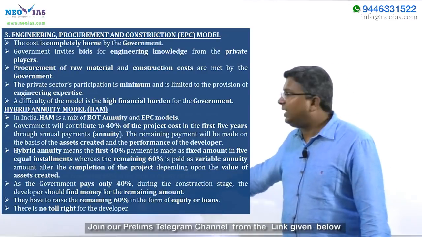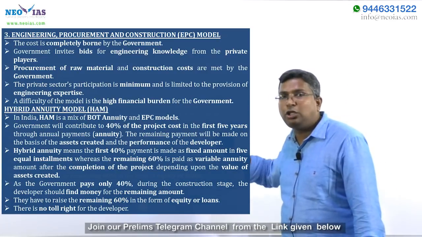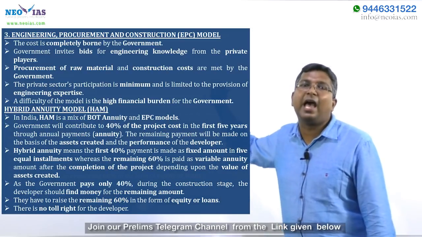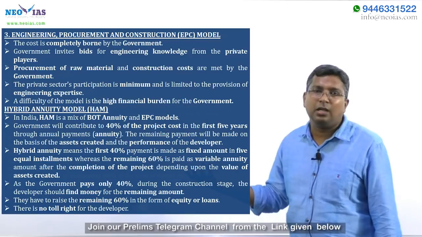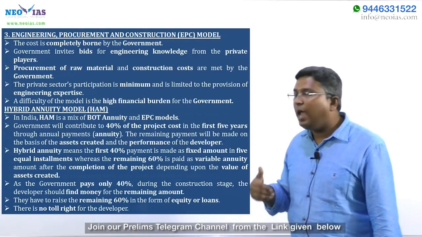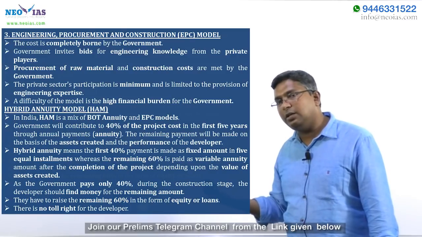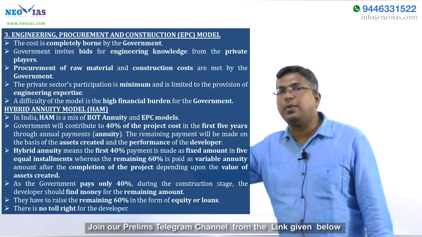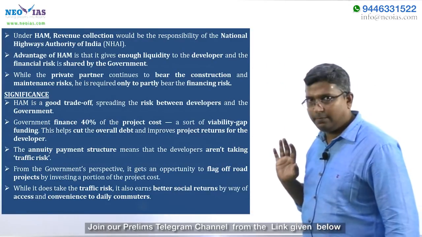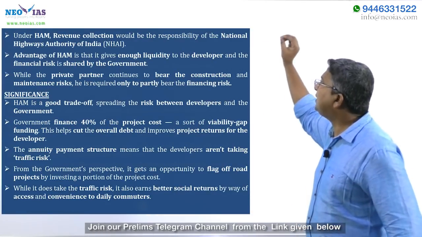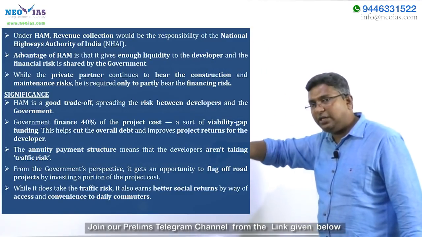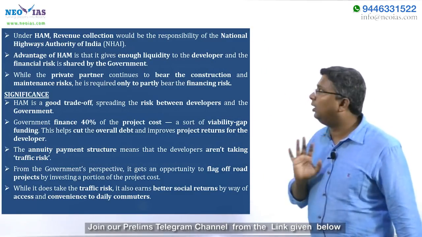Important point is that in the HAM model, there is no toll right to the developer. We can easily note down because it's an annuity model. In the annuity model, the toll will be collected by the government or the government representative, and instead of that, there will be an annuity payment for the developer. Now under HAM, revenue collection is the responsibility of the National Highway Authority of India. So the National Highway Authority of India will collect the revenue or toll.